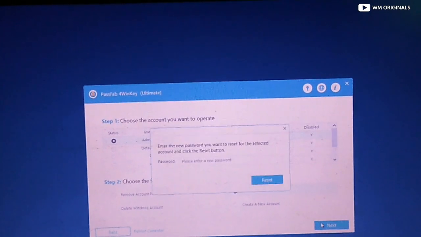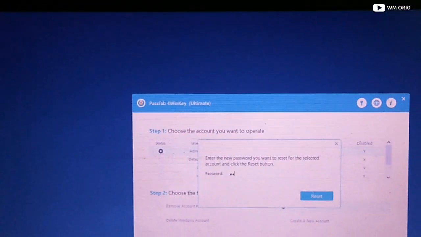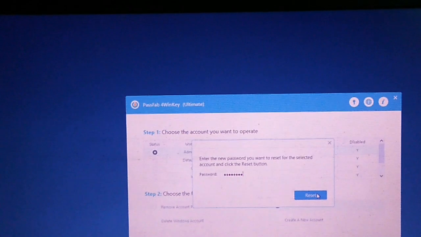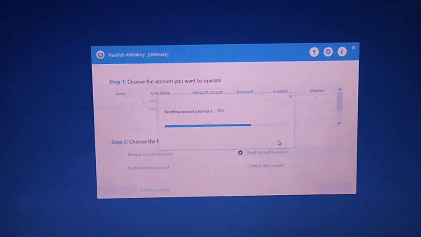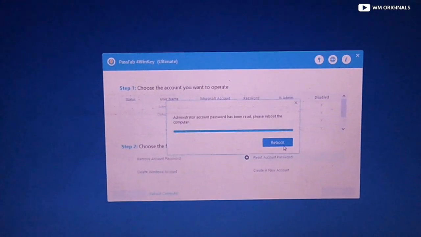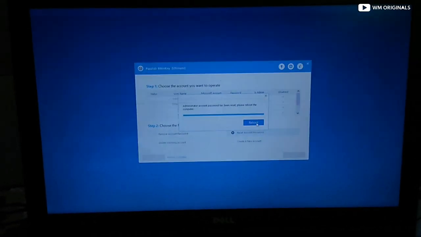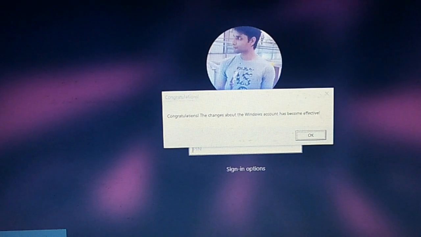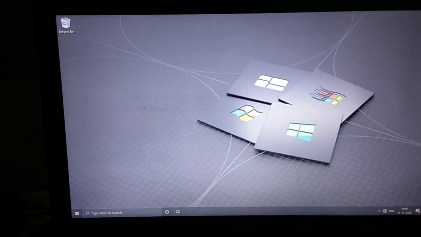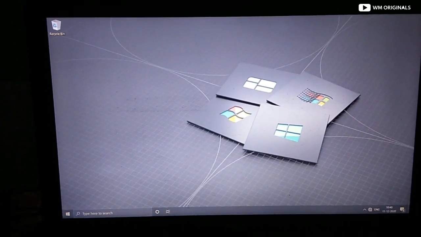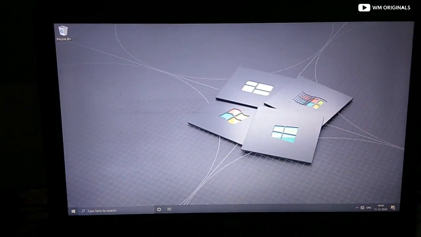Thereafter click on next. After that enter the password you want to reset to. I will enter it and then click on reset. It will start the process of resetting the password to what I entered just now. After it's done, click on reboot. The system restarts and now using the password I just created, I will log into my system. See how easy it is to reset the password for your Windows device using 4WinK.